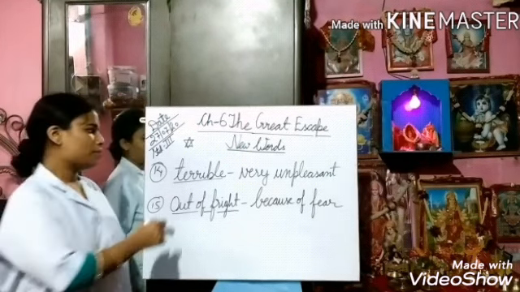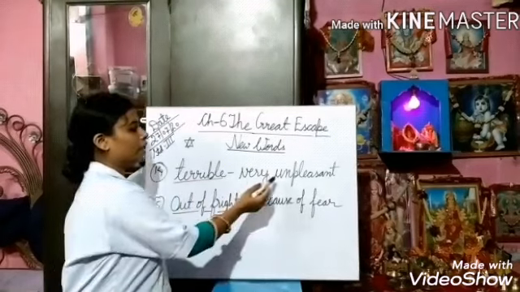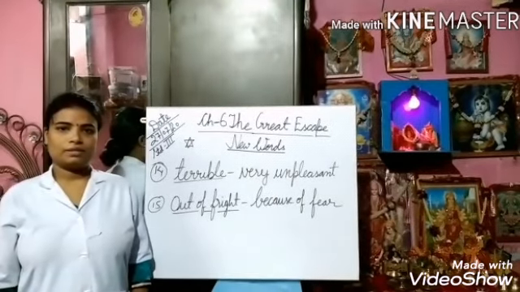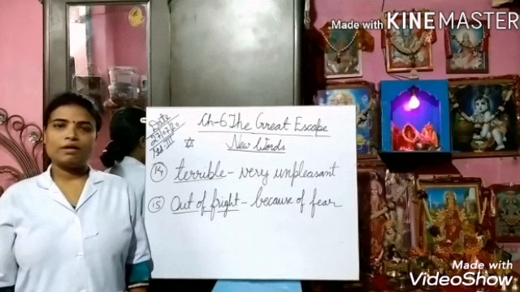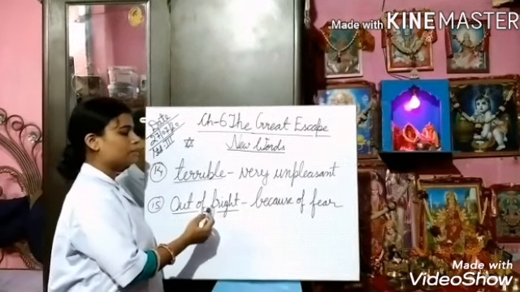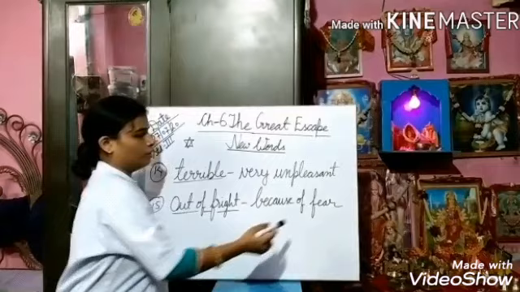What is the meaning of terrible? Terrible means very unpleasant. We can also frame a sentence with this word as: she fainted when she heard the terrible news. Next, out of fright means because of fear.